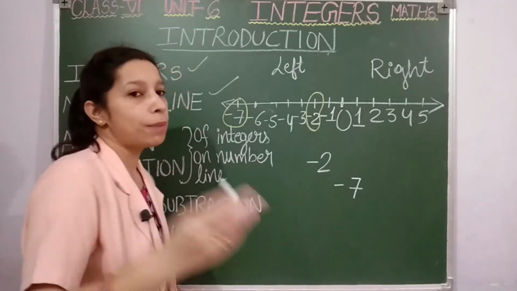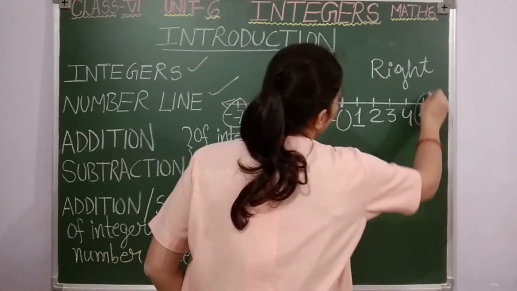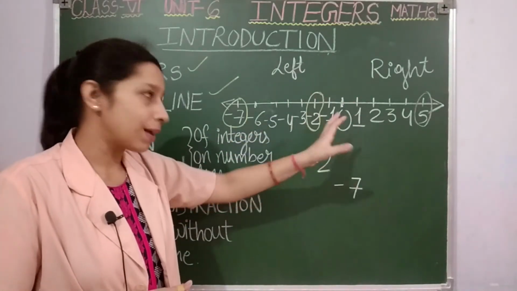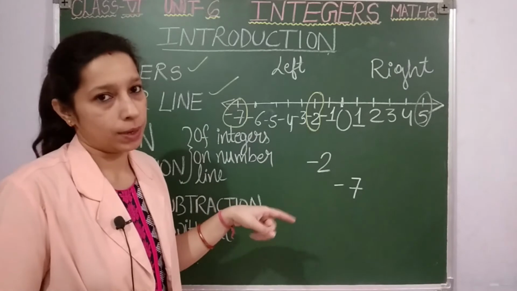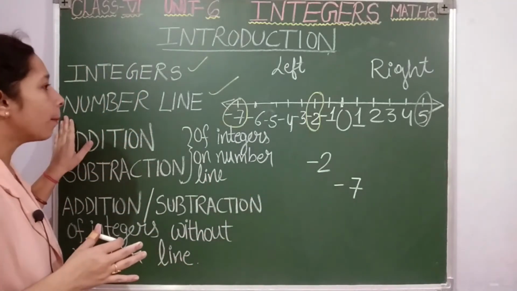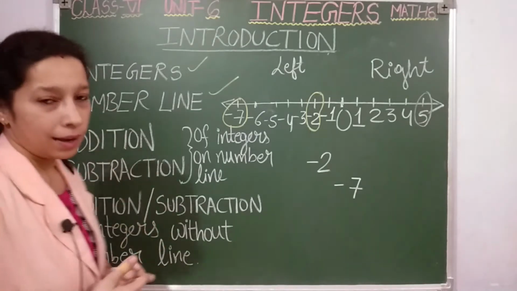Suppose if you want to show +5, here is your +5. +5 means it is not written with a negative sign, that means it is a positive number, the plus sign is with it. No need to show it separately. So +5 is like this. So this is the way how to show integers on the number line, students.